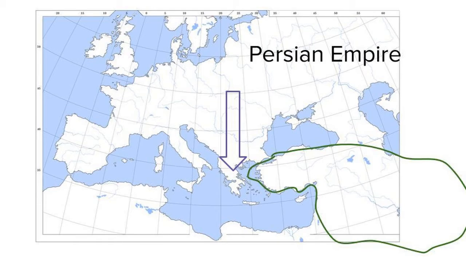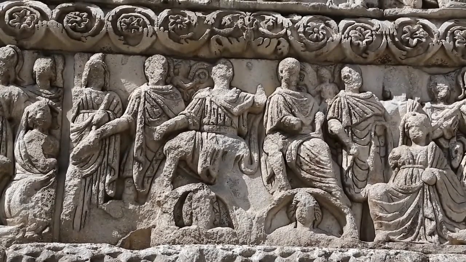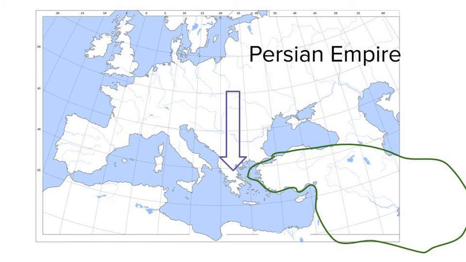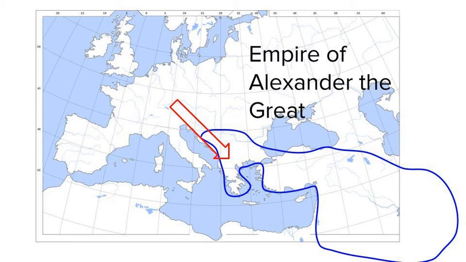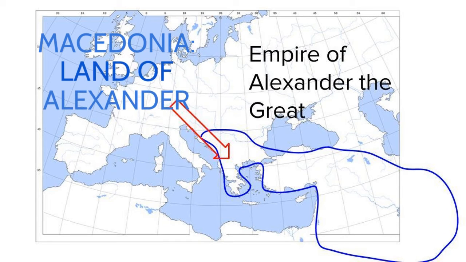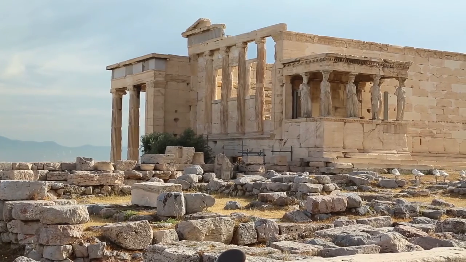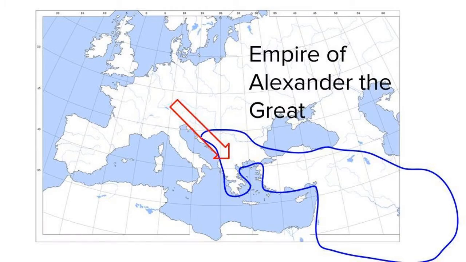So if you're looking at a map, the farthest west they go is almost to Greece, but not there. The Greek Empire with Alexander the Great conquers the Persians, so he takes over all of their land. But of course, Alexander is from Macedonia, which is in northern Greece. So anytime you see a map that also contains all of Greece, it's probably the Empire of Alexander the Great.